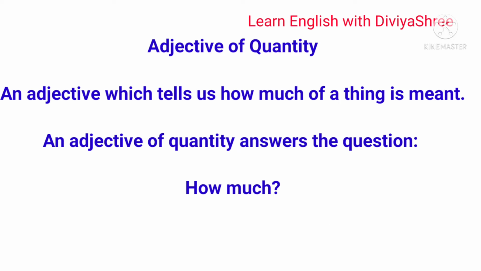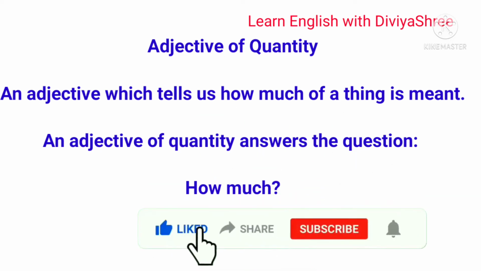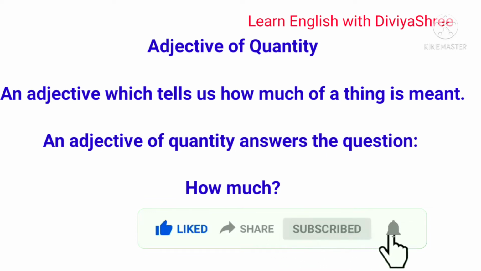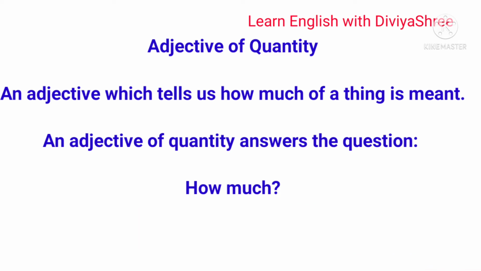So the thing you have to remember: when any sentence is there, you can ask the question related to that sentence, how much? Then in answer from the same sentence you will get words like some, much, enough, little, few. So you will come to know that this is an adjective of quantity. I hope this point is very much clear to you about adjectives of quantity.